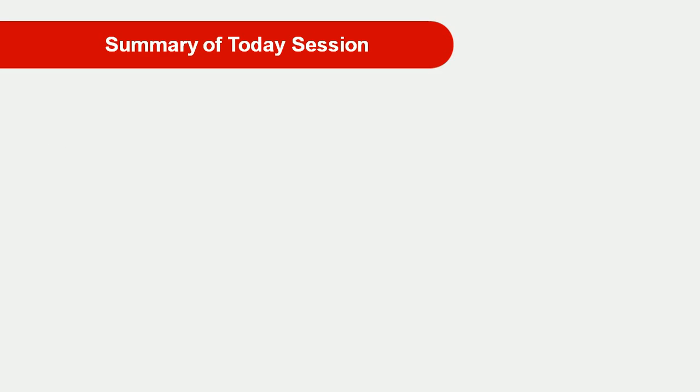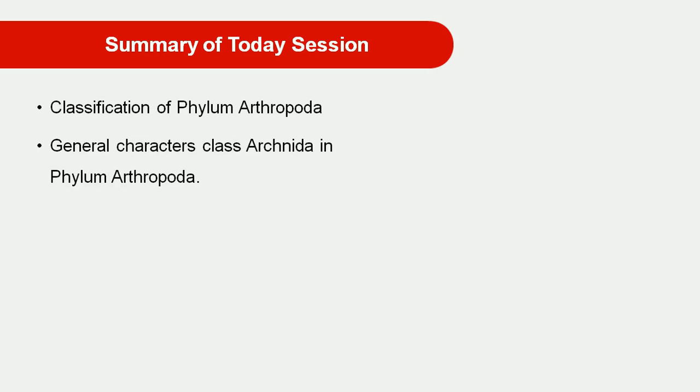Then we just take a quick review of today's session. Firstly, we went through the very detailed character features and classification of phylum Arthropoda. Then we also went through the general characters of Arachnida, class Arachnida belonging to the phylum Arthropoda. We also went through a detailed example.